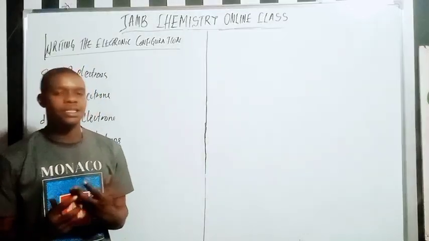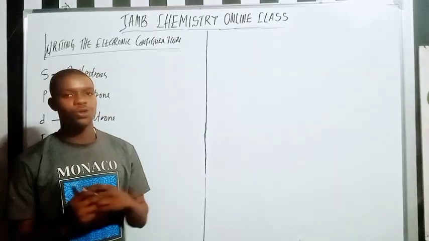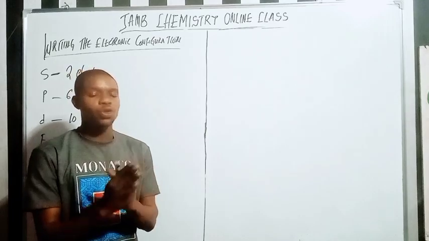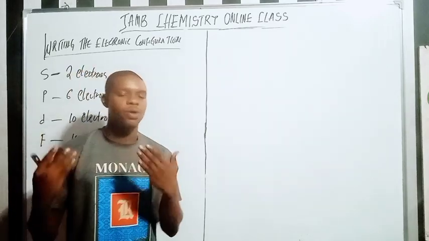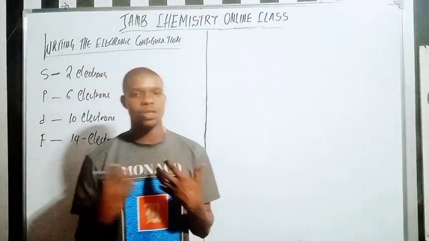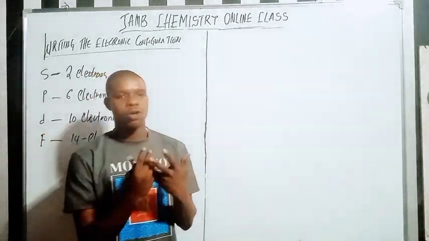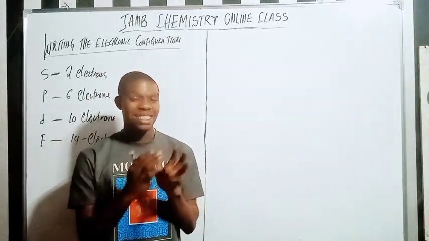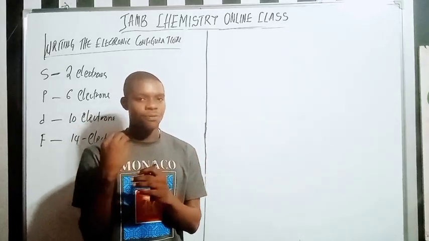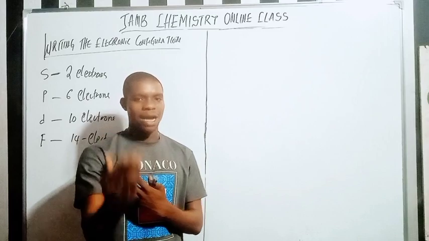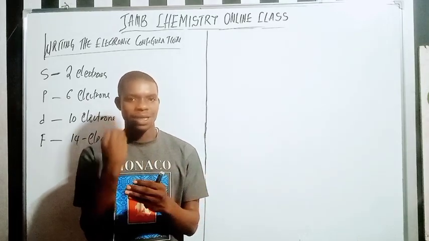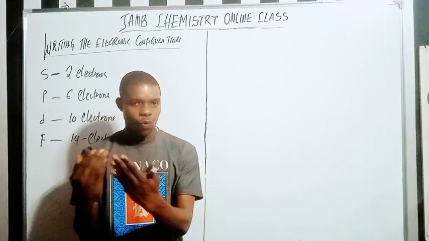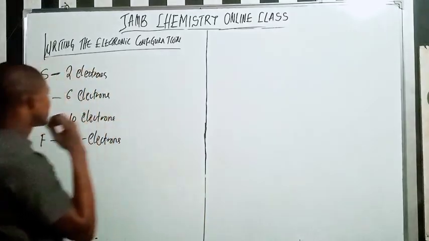Now, before you can write the electronic configuration of any element at all, you must understand a simple system, which I'm going to explain to you now. With this simple system, you don't need to cram anything. One of the reasons why the majority of chemistry students don't understand chemistry is that they try to learn it by cramming. You don't understand chemistry by cramming. You understand chemistry by understanding the fundamentals. So in my channel, I don't teach you to cram chemistry. I teach you the fundamentals, so you'll be able to understand the concept very well. Whenever any question is asked, you'll be able to answer it. Do you understand? So now, how do you write any configuration?